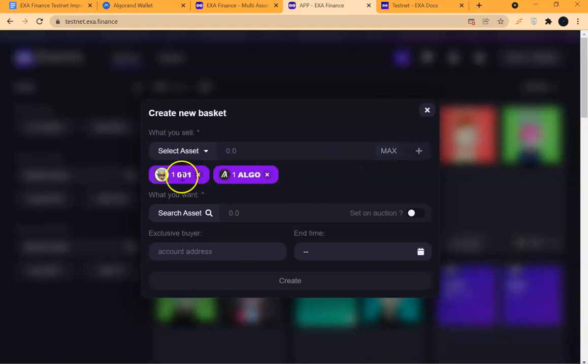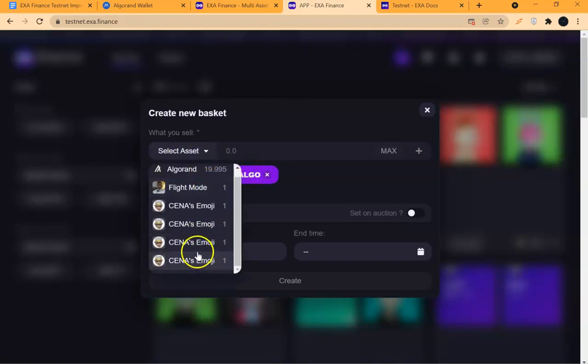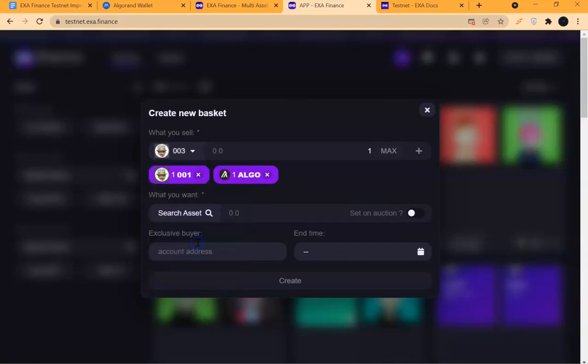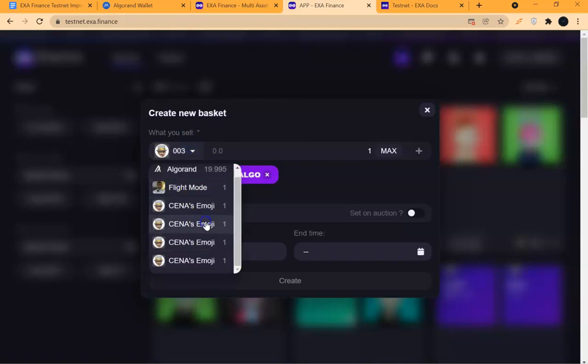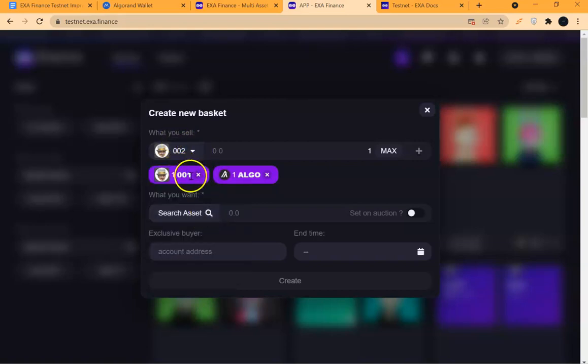Can you see? In the basket, I have an NFT and I have an algo. I can go on and say, let me add one more, maybe this, 001 and 003. Let me make it 002. 001 and 002, max. So I have two NFTs here and one token.